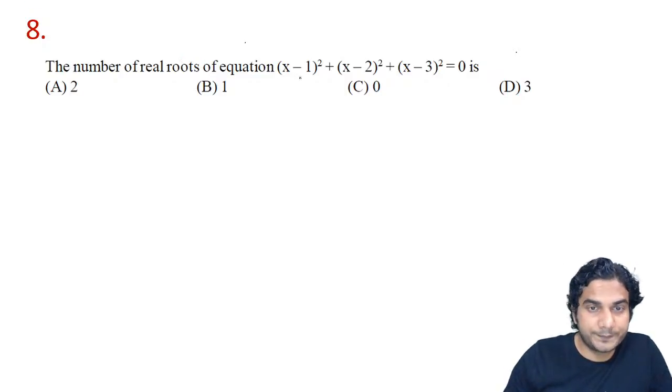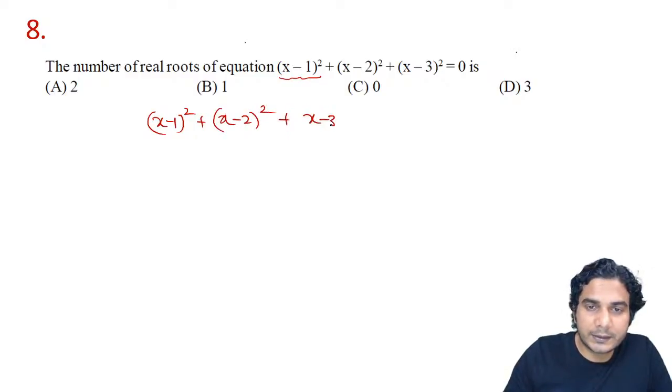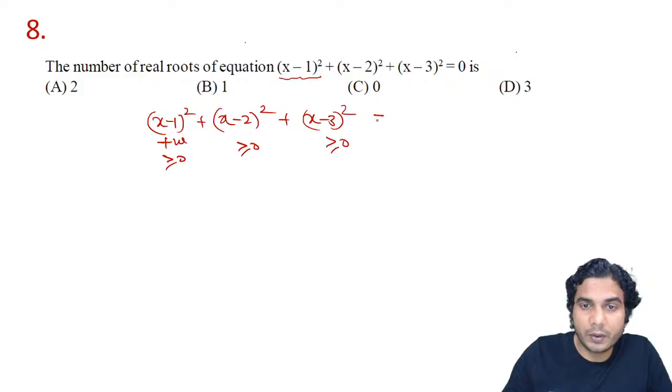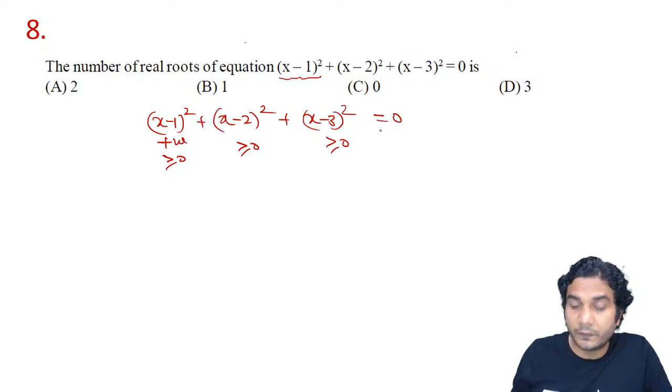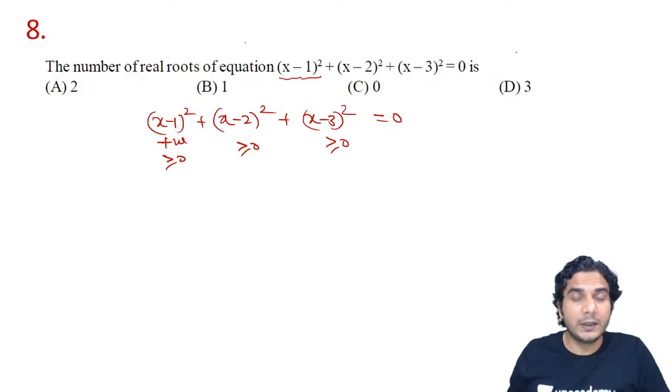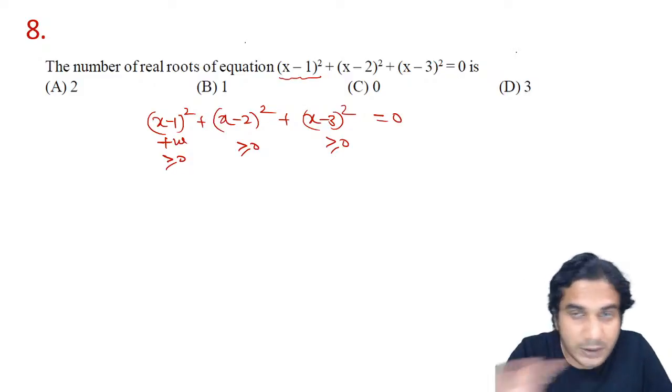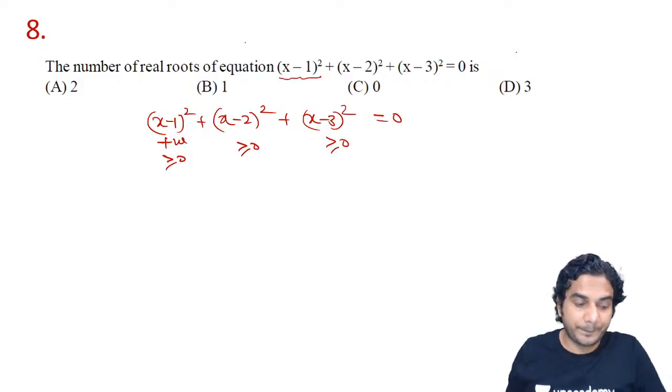All right, so whenever you have a perfect square, it is always positive, you know that, right? So x minus 1 the whole square plus x minus 2 the whole square plus x minus 3 the whole square. All three terms are more than or equal to 0, they can be equal to 0 also. You need to find out for what value of x this whole expression, the sum of three perfect squares, will be 0.